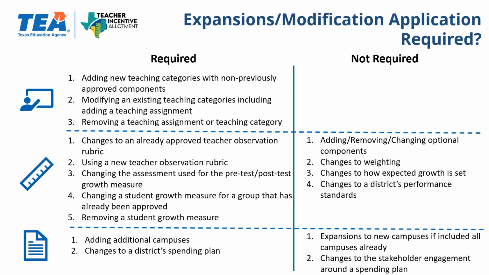At the bottom, if you are adding additional campuses, so for example, if your district decided to start with a small group of campuses, and now you would want to expand to others, you would require an application. However, if your district already had all campuses eligible and you're just simply adding new campuses to your district, no application is required. In addition, if you're changing your district spending plan, such as your 90-10, how and when your teacher will receive the funds, an application will be required. The only part of spending that will not require an application is if there are changes to the stakeholder engagement portion of the spending plan.